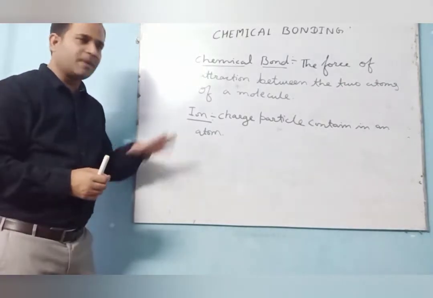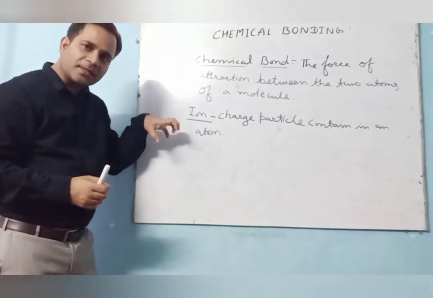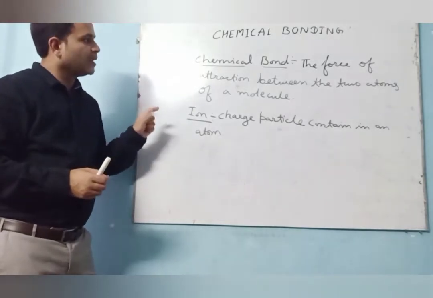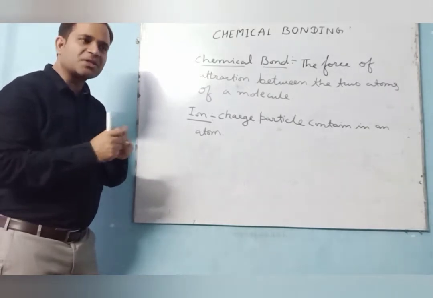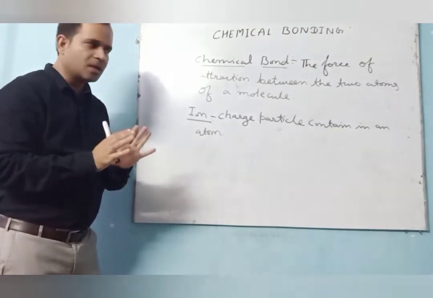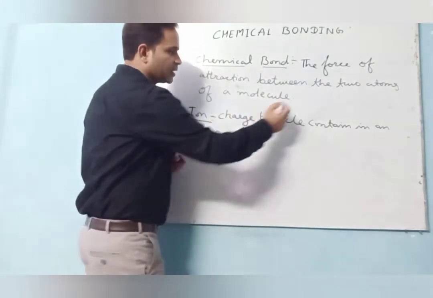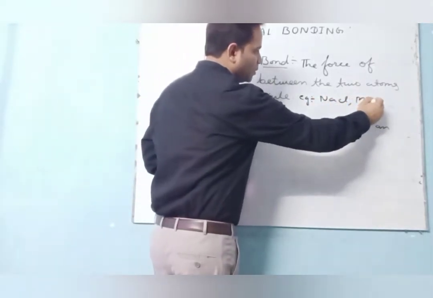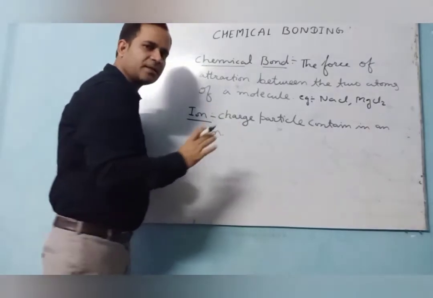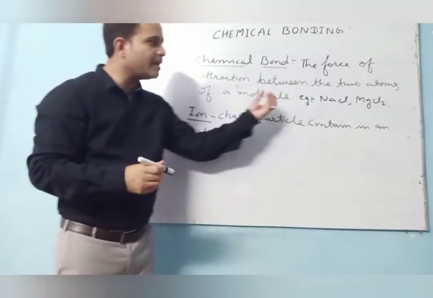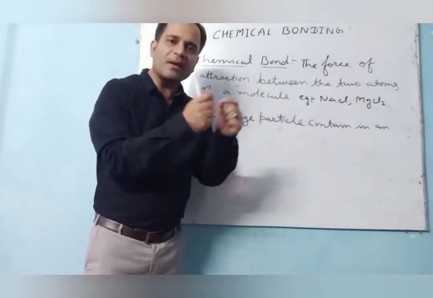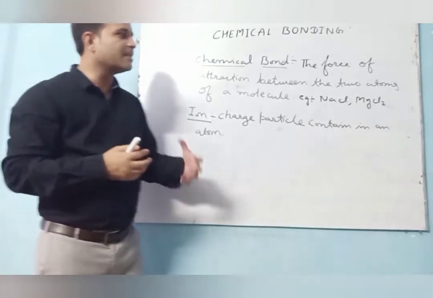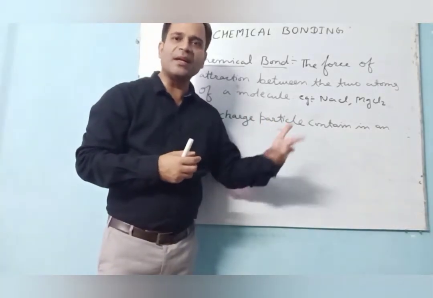Ion. Because in this chapter we discuss the chemical bond, so that's why we must be clear on all the terms. So chemical bond is clear because the bond is nothing, just the linkage of two atoms. I am just giving an example here before we go further. Suppose take the example of NaCl or MgCl2, HCl and so on. Here the sodium and chlorine make a bond so that they fulfill the inert gas electronic configuration,